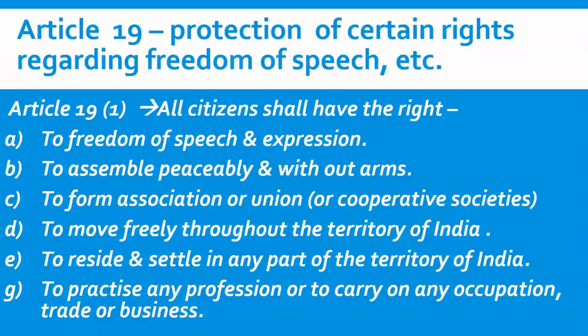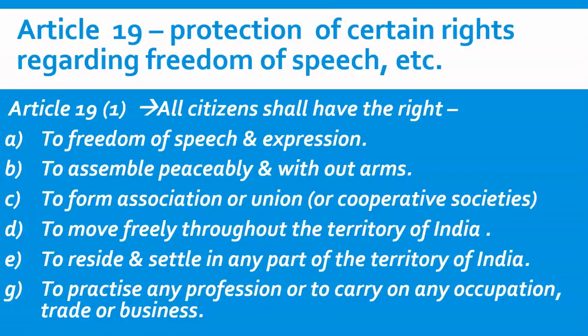What is Article 19 Clause 1 Subclause B? So it is all citizens shall have the right to assemble peaceably without arms. Now what is Article 19 Clause 1 Subclause C? All citizens shall have the right to form association or union or cooperative societies. Now what is Article 19 Clause 1 Subclause D? All citizens shall have the right to move freely throughout the territory of India.